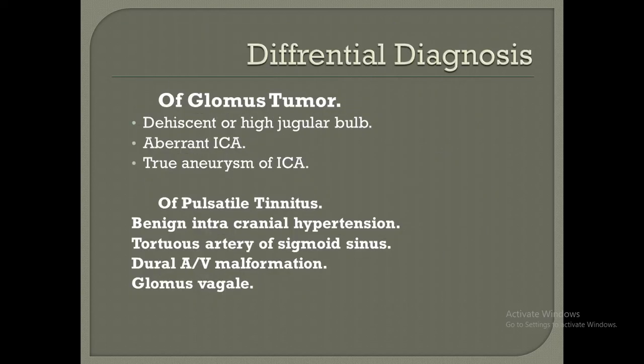The differential diagnosis of the glomus tumor includes dehiscent or high jugular bulb, aberrant internal carotid artery, true aneurysm of internal carotid artery. These can be differentiated. Basically, all these conditions present as rising sun sign, and these can be differentiated on CT scan. The differential diagnosis of pulsatile tinnitus includes benign intracranial hypertension, tortuous artery or tortuous anatomy of sigmoid sinus, dural AV malformations, and glomus vagale.